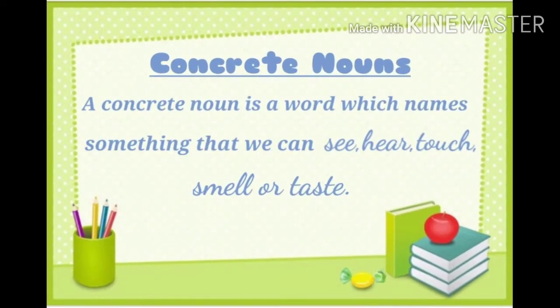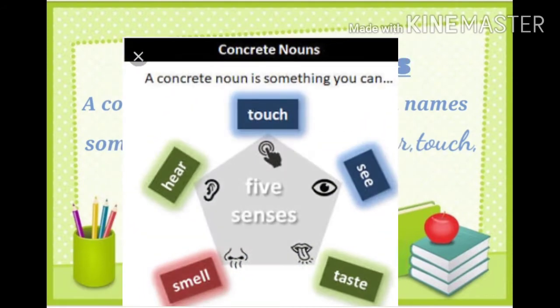Concrete nouns. A concrete noun is a word which names something that we can see, hear, touch, smell, or taste. As you know, students, nouns are the words which give names to things, people, animals, ideas, etc. And concrete nouns are those words which name anything which we can perceive with one or more of our five physical senses, that is touch, see, taste, smell, or hear.